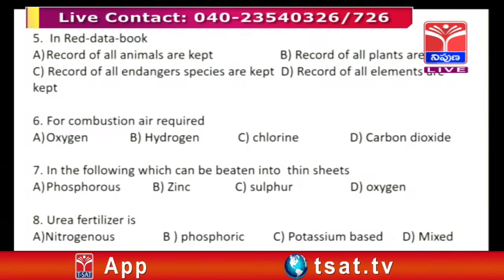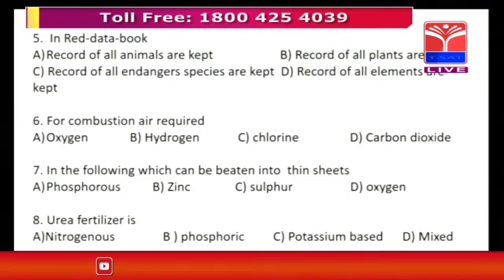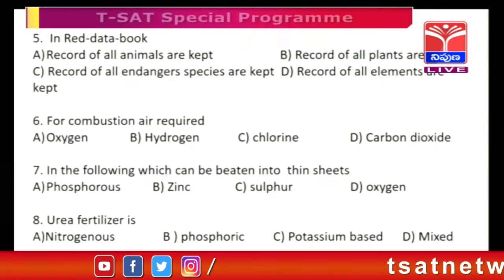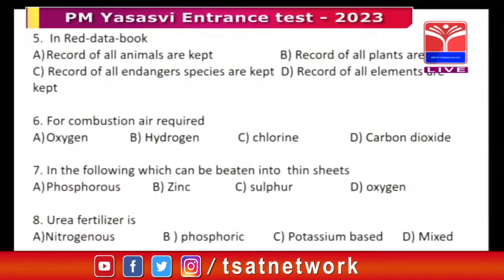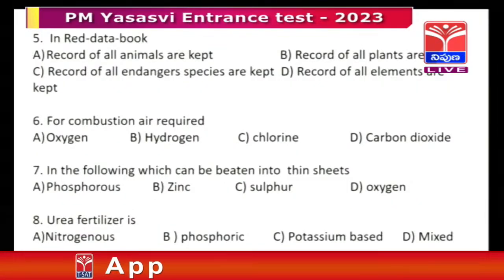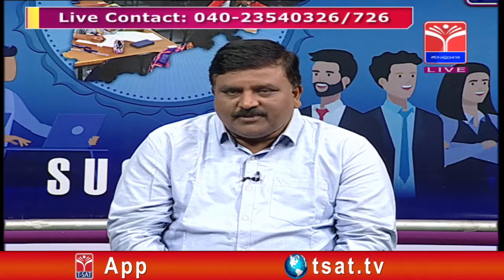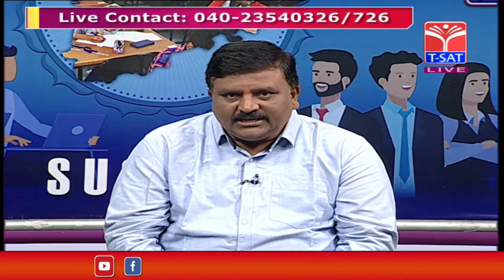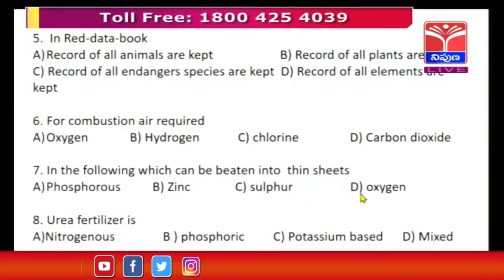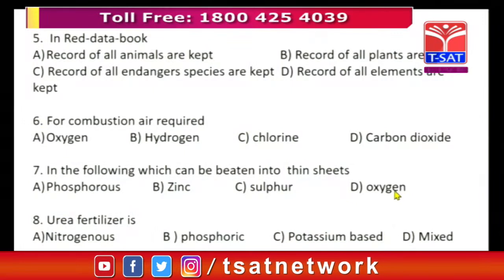That's very easy. Next: which of the following can be beaten into thin sheets? It also comes in physical science, of course chemistry. Here the four options are given: phosphorus, zinc, sulfur, and oxygen. First of all, see the four options. Let us eliminate the fourth one first.